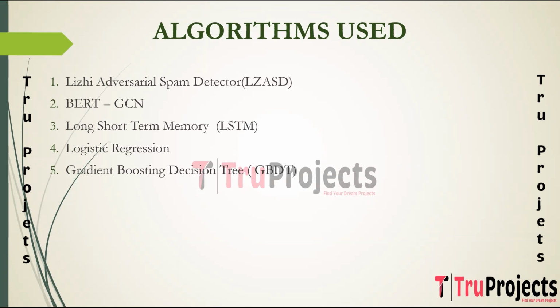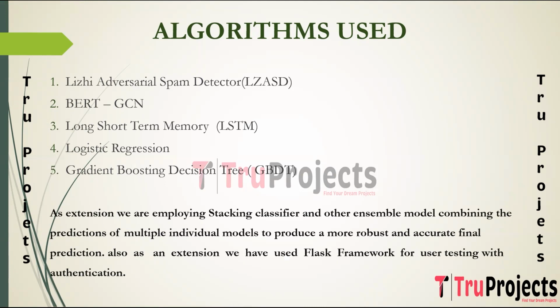GBDT can contribute to the model's ability to generalize well on unseen data and enhance the robustness of the spam detection algorithm. As an extension, we employed a stacking classifier and other ensemble models, combining the predictions of multiple individual models to produce a more robust and accurate final prediction. Also, as an extension, we have used the Flask framework for user testing with user authentication.